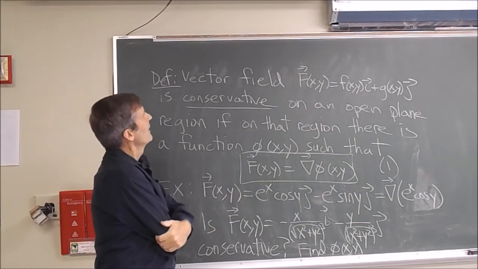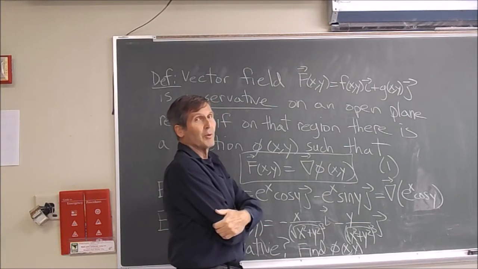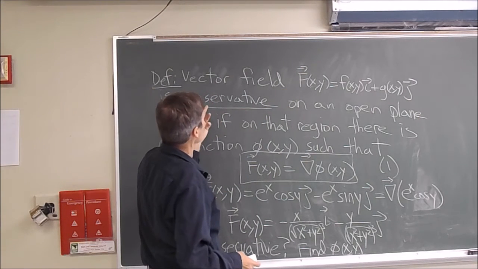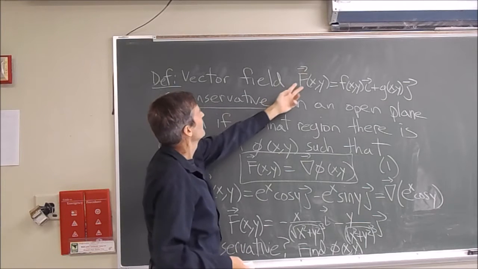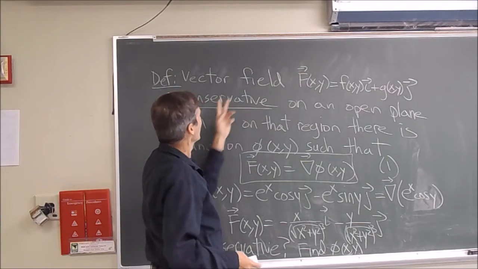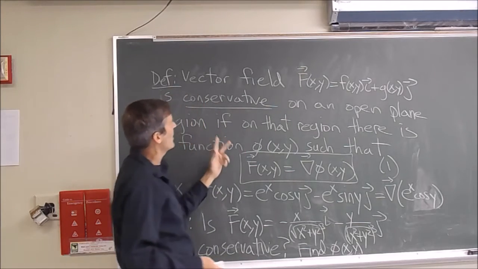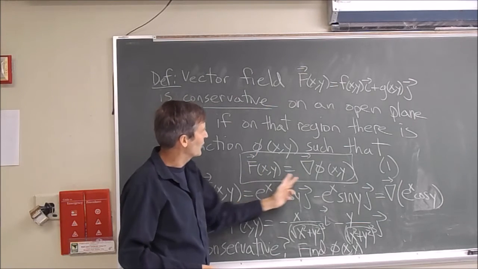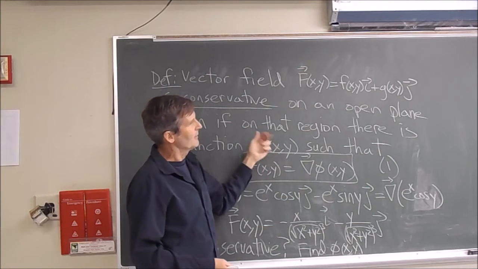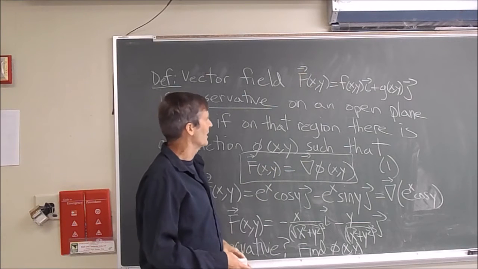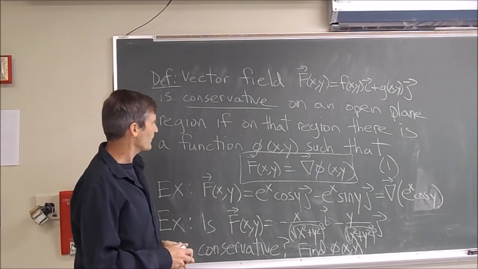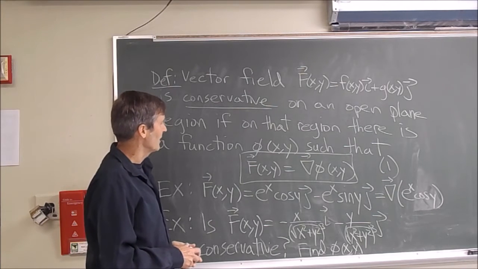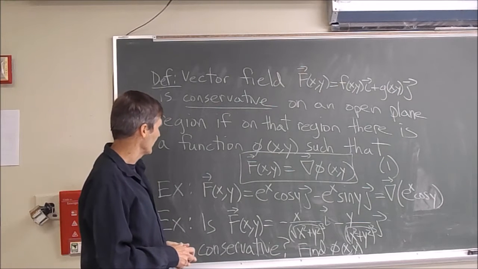We'll say that just like a continuous function was important in the fundamental theorem of calculus because you can apply the theorem to that, this gradient will be important too. A vector valued function in the plane is conservative on an open plane region if on that region there's a function phi of x, y such that f is the gradient of phi, in analogy to the f in the integrand being the derivative of some function called its antiderivative. So f is conservative if it's the gradient of some function on an open region.